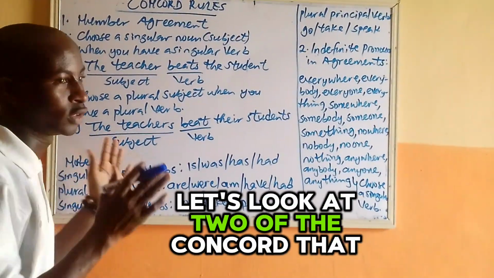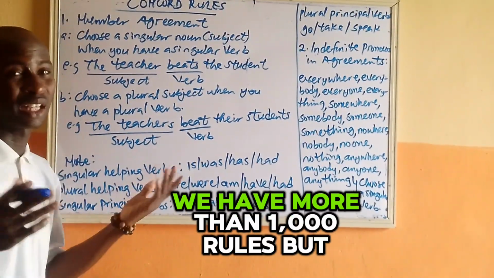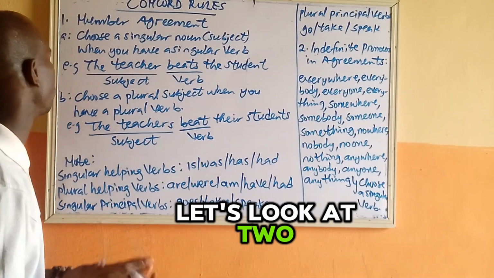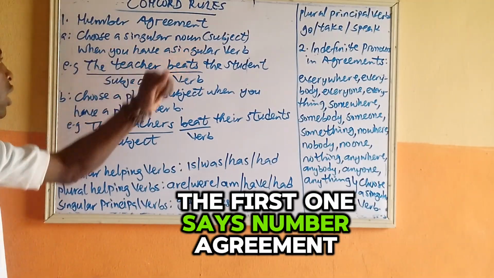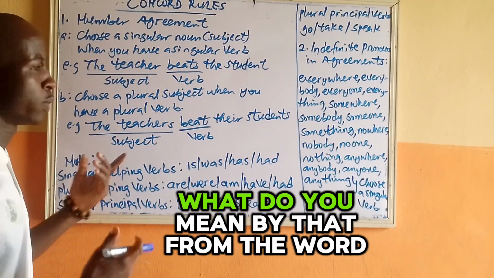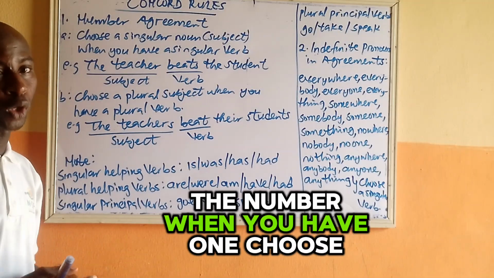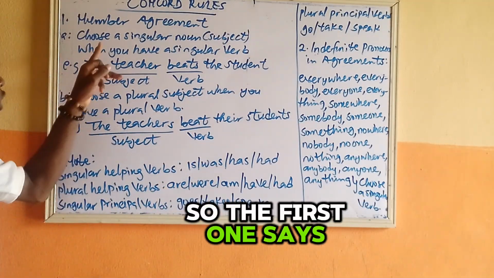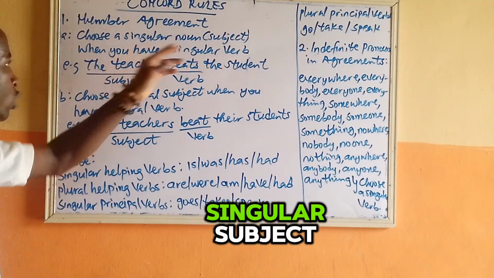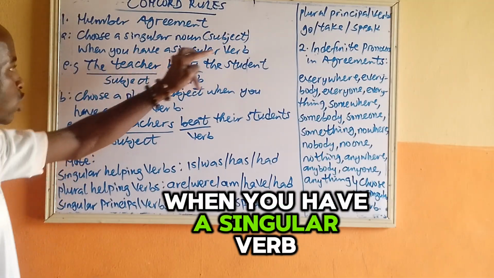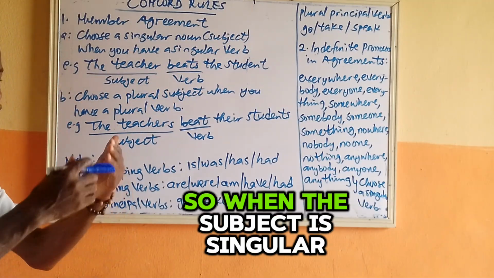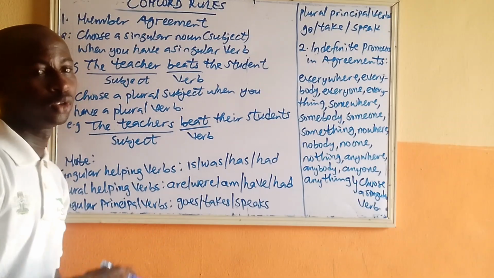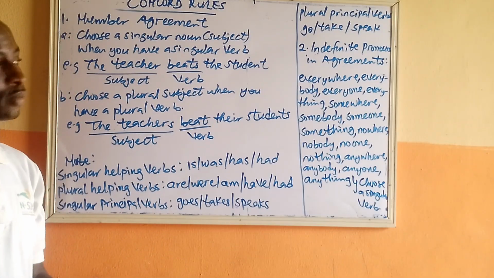Let's look at two of the Concord rules that we have. We have more than 1,000 rules, but let's look at two. The first one says number agreement. What do you mean by that? From the word, number: when you have one, choose one; when you have two, choose two. So the first one says choose a singular verb when you have a singular subject.